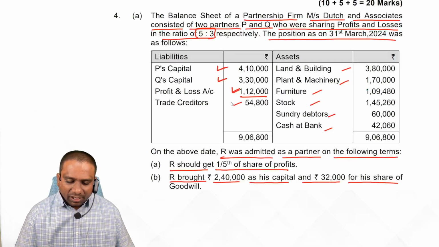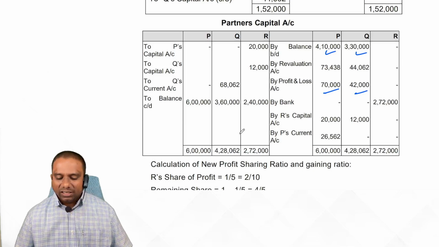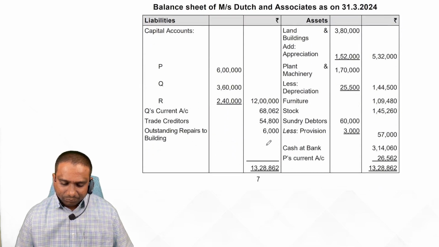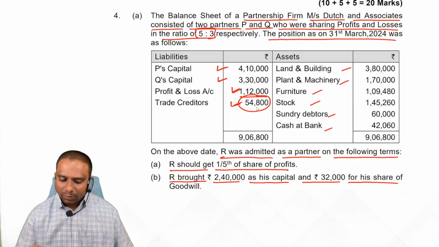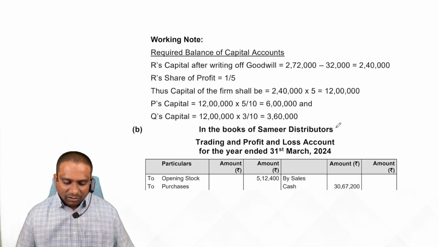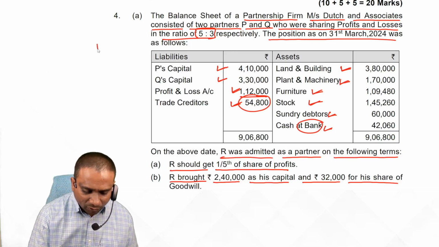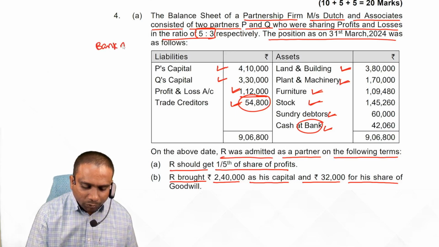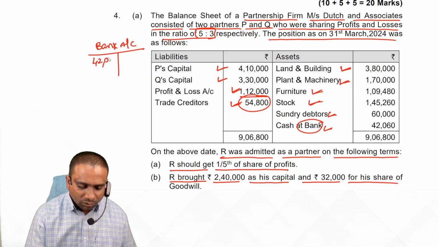Next one, trade creditors. There is no change in the trade creditors, so show trade creditors as it is in the balance sheet, 54,800. Next, come to the asset side: land and building, plant and machinery, furniture, stock, debtors, cash at bank. Bank account we open separately. Here I will open the bank account. Students, it is better to open a bank account. So bank balance how much? 42,060.